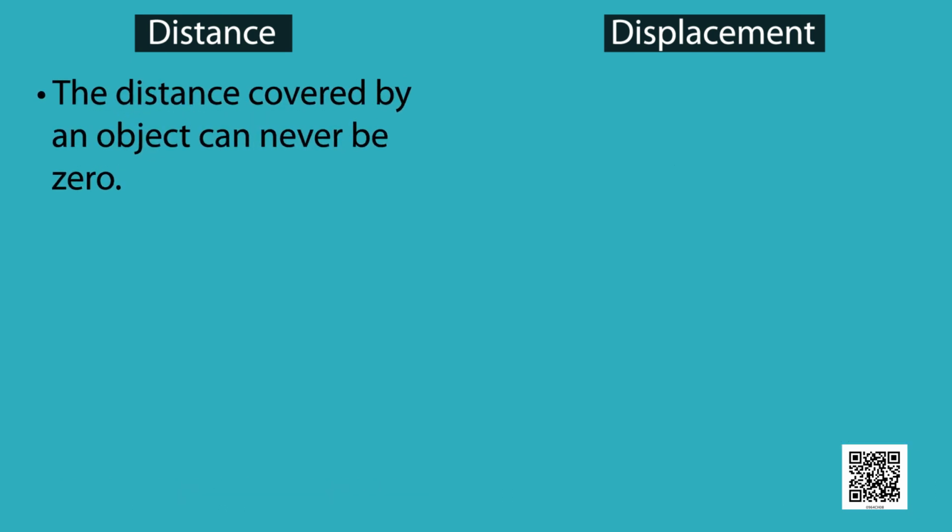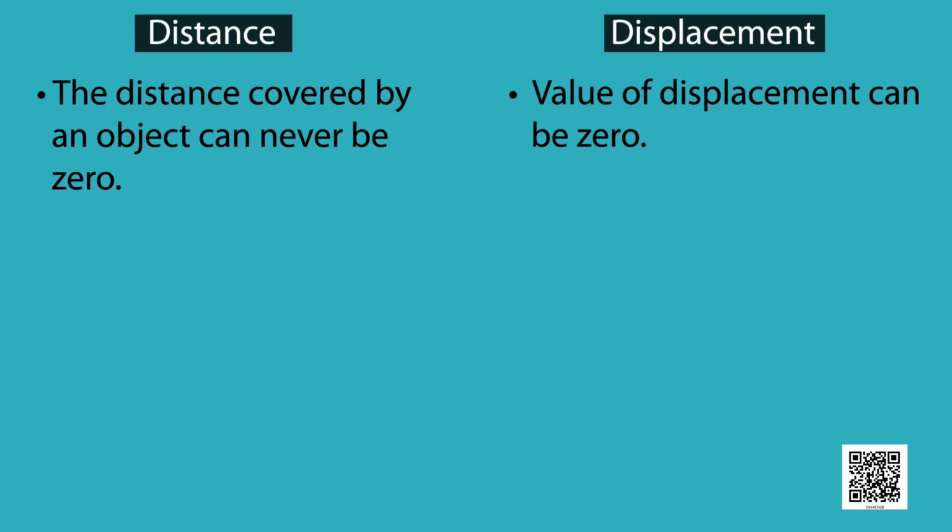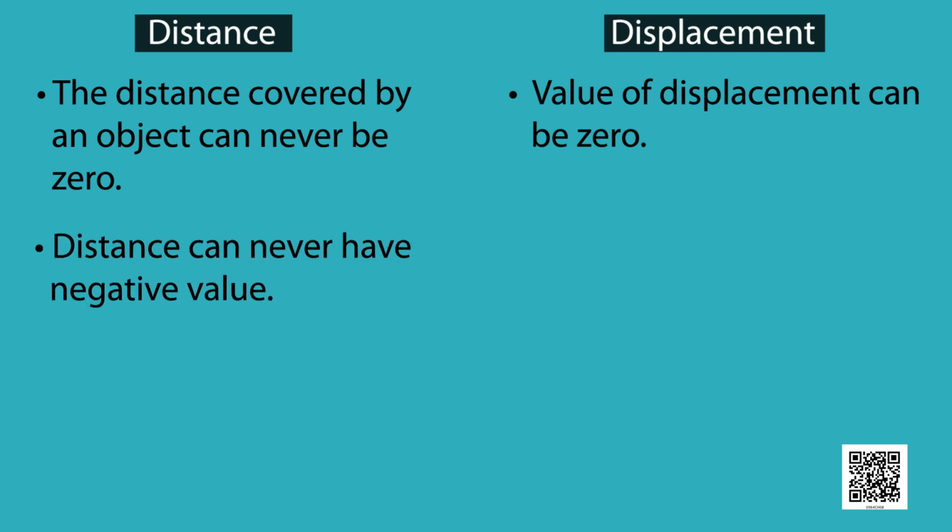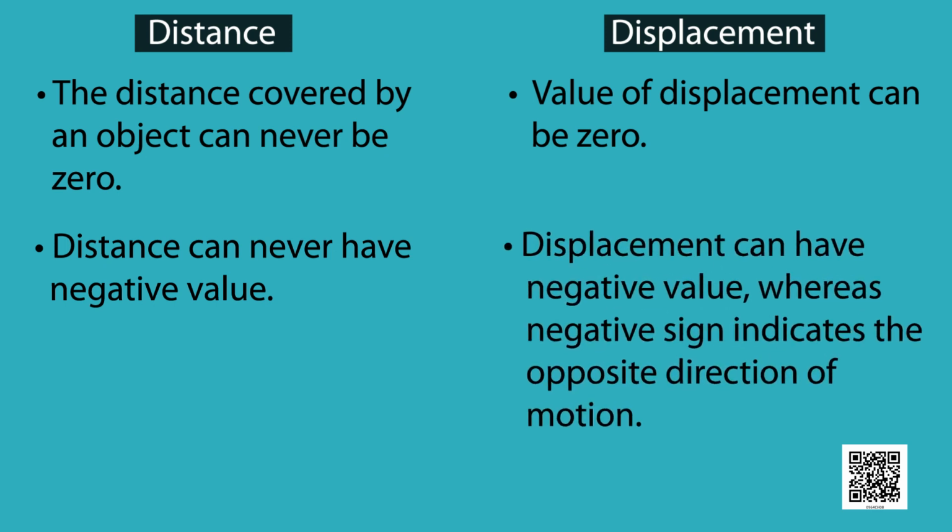The distance covered by an object can never be 0, whereas the value of displacement can be 0. Distance can never have a negative value. Displacement can have a negative value, where the negative sign indicates the opposite direction of motion.